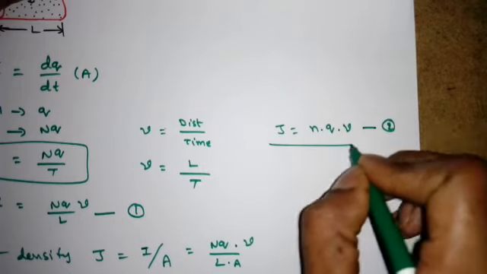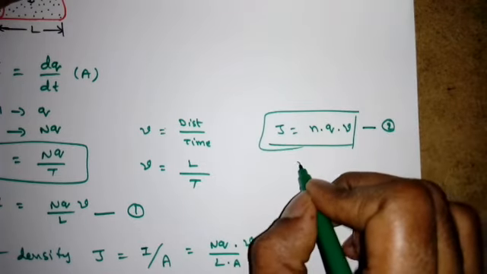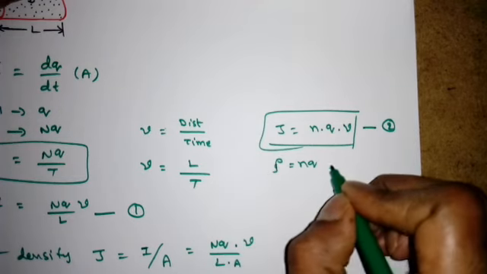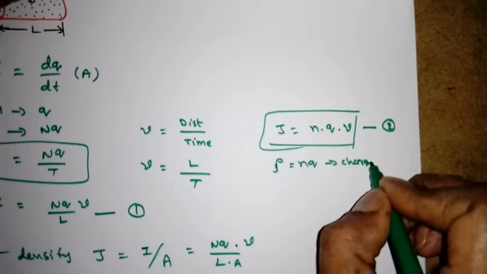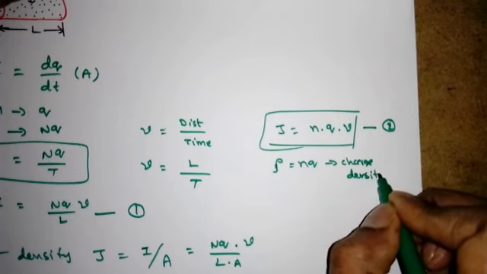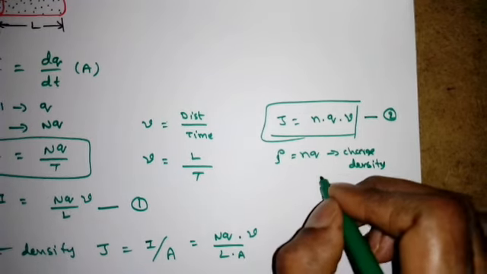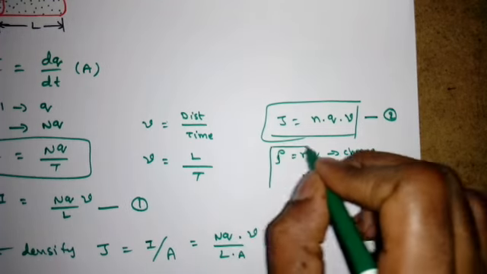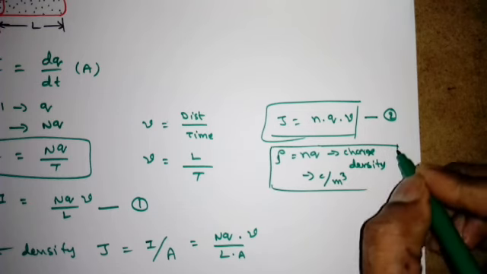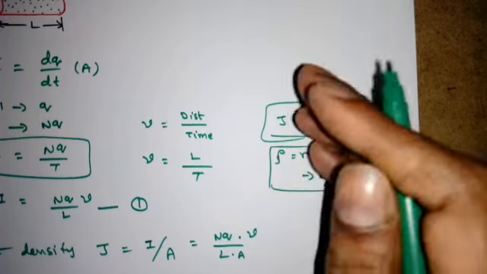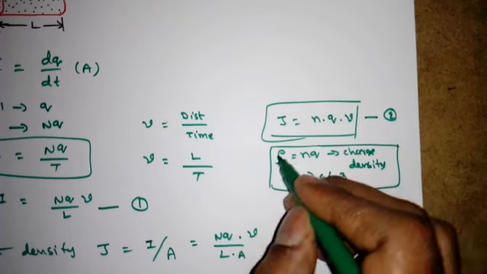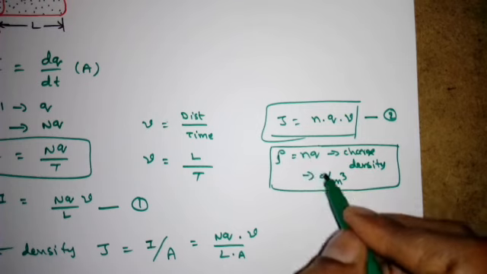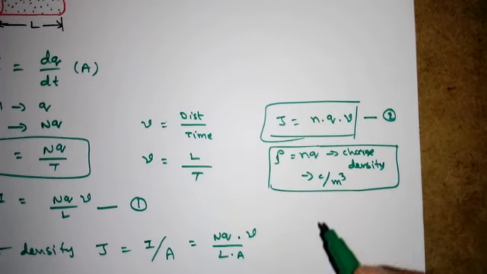Equation 2. Now generally this n into q is called charge density, the rho. So rho is charge density. What are the units? Charge density means coulomb per meter cube, right? So these are the units. This is charge density. Sometimes we may get this charge density when we discuss the Hall effect, so that's why I'm giving this expression. The charge density is equal to the number of electrons per meter cube into the charge, right?